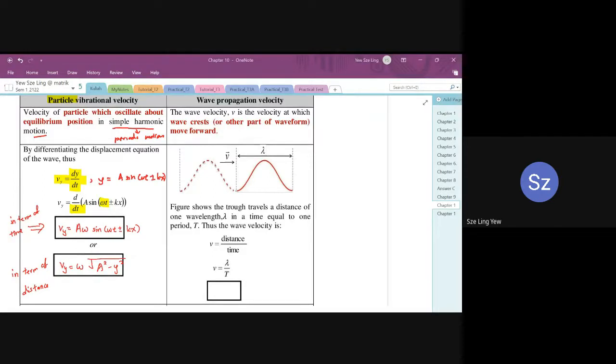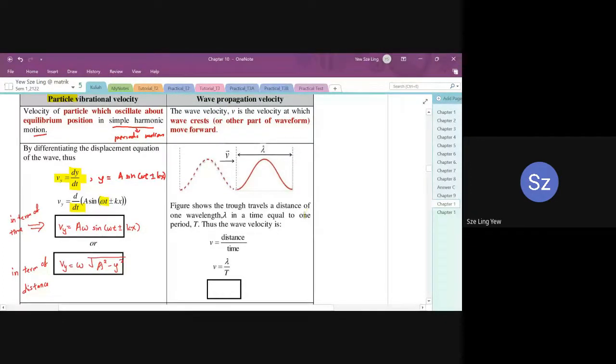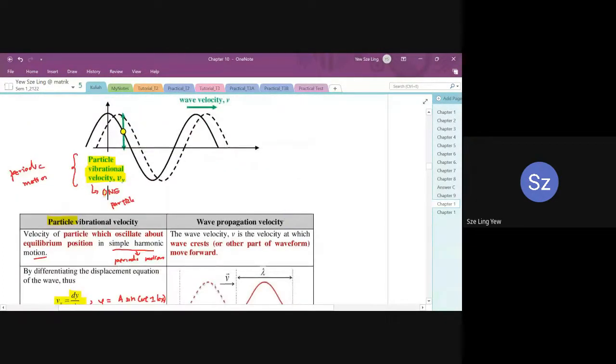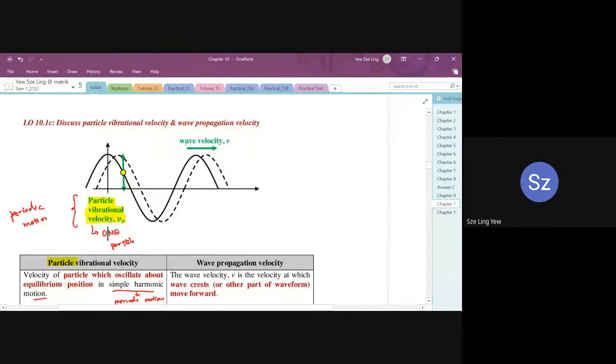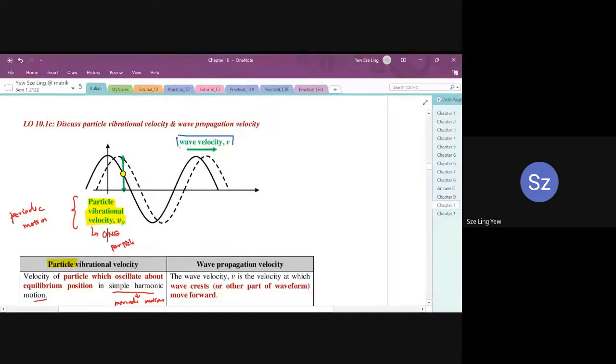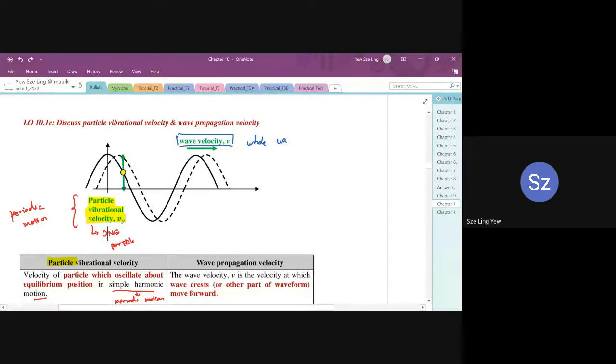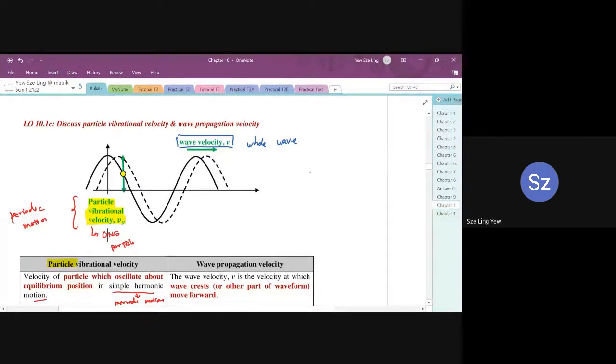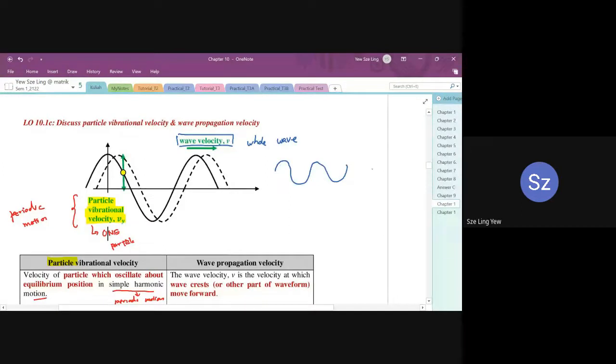Okay, next we are going to look at what happens to wave propagation velocity. So just now we were talking about what happens to one particle. And another velocity we call wave velocity. So now we are looking at the whole wave. What does it mean by whole wave? Okay, this is a whole wave. We're going to look at what happens to this whole thing, instead of just one particle. Just now we were looking at this yellow particle. Now we are going to look at the whole solid line.